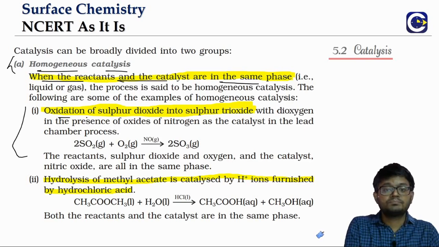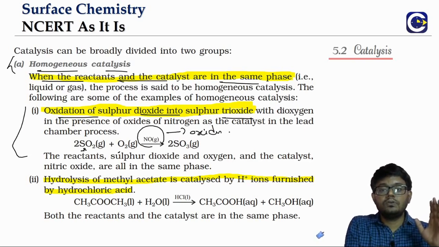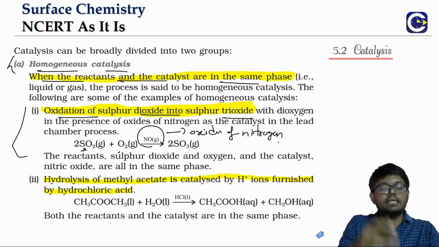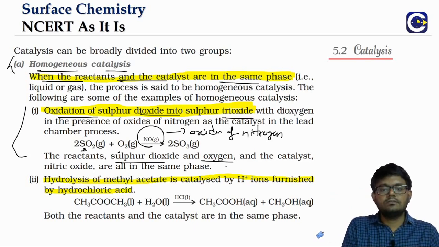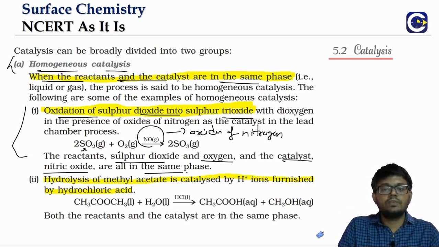Look at this one, the oxidation of sulfur dioxide into sulfur trioxide. This is catalyzed by oxides of nitrogen. You can see the reactants as well as the catalyst, all of them are in the gas phase. What are the reactants here? Sulfur dioxide, oxygen, and the catalyst, what is the catalyst here? Nitric oxide. So all of them are in the same gaseous phase.